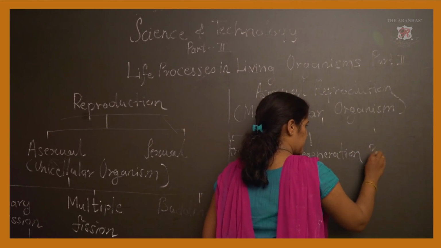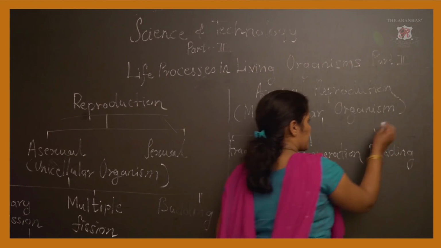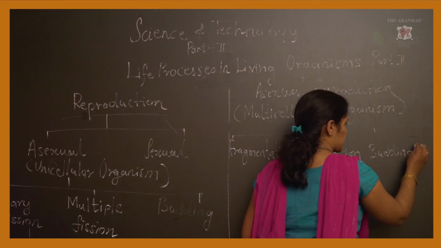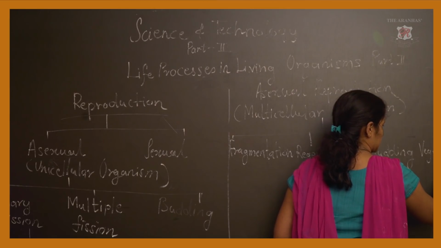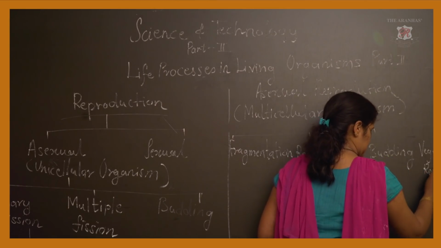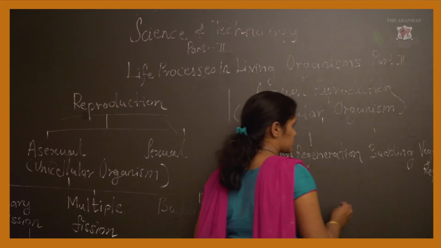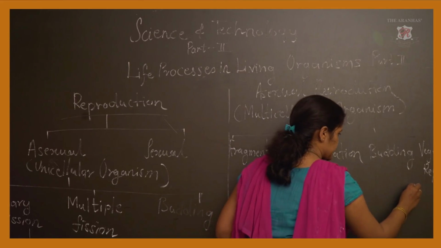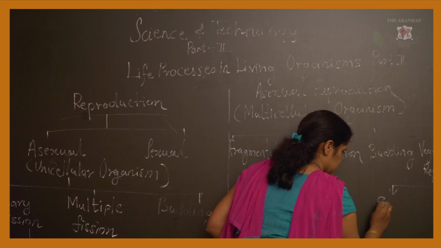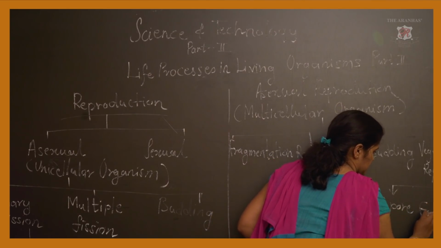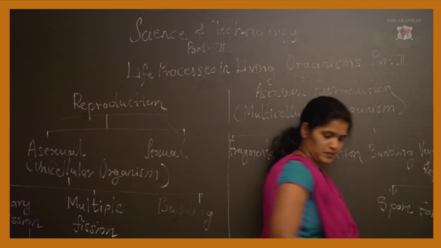Next is again budding, but here obviously multicellular organisms will come. Then next one, vegetative reproduction, and the last process of asexual reproduction in multicellular organisms I will write here. Okay, so let us learn one by one.